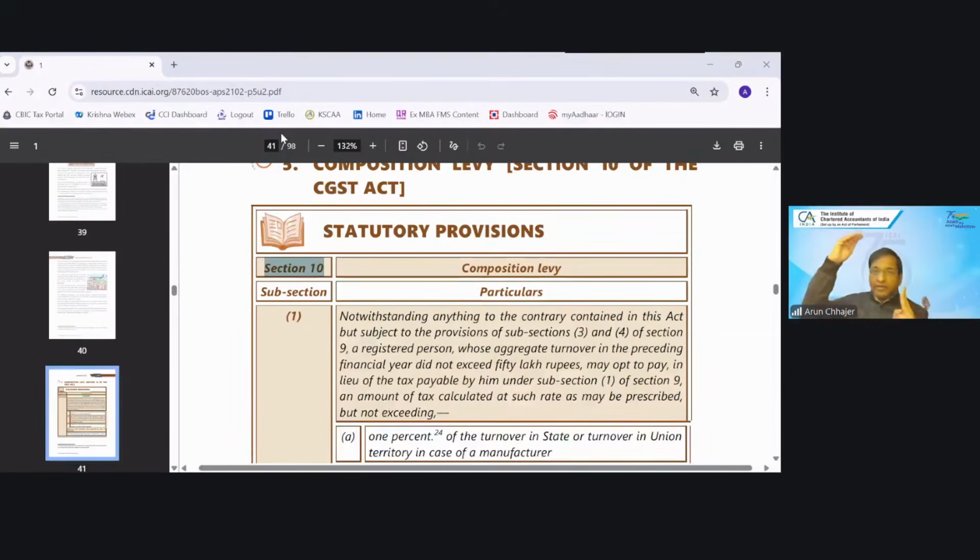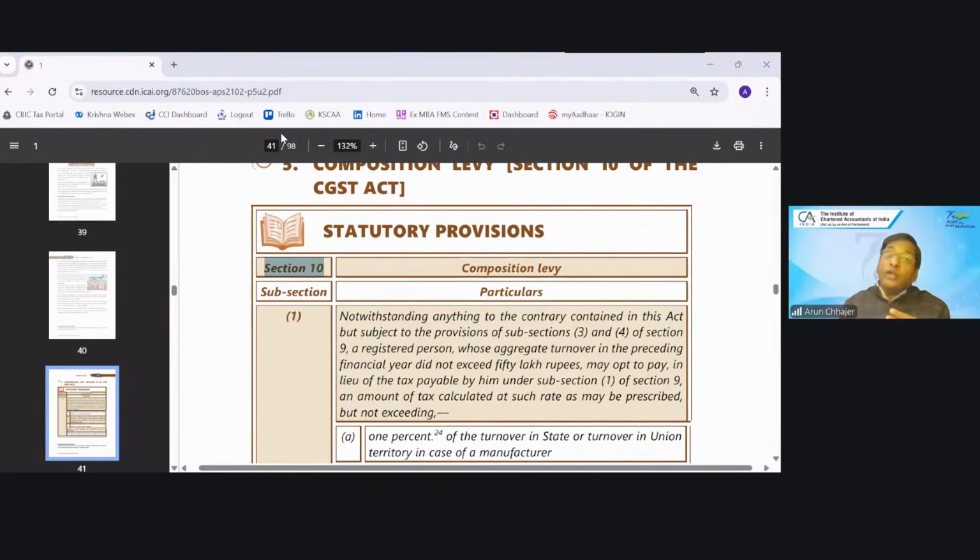What is the upper limit of eligibility of composition? That is 1.5 crore. I have taken the composition, either as a trader, a manufacturer or a restaurant. Suppose I'm a restaurant, but I'm also providing food packaging, transporting, delivery partner services.